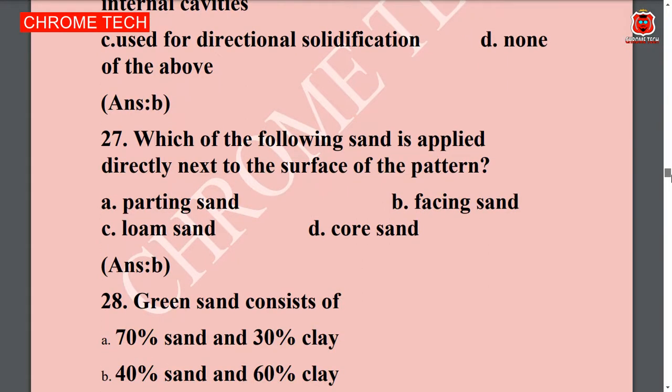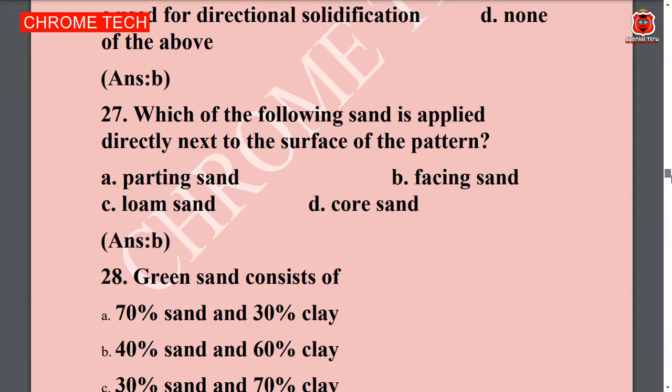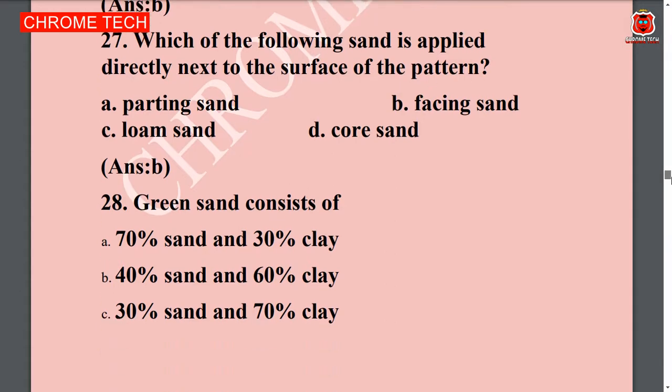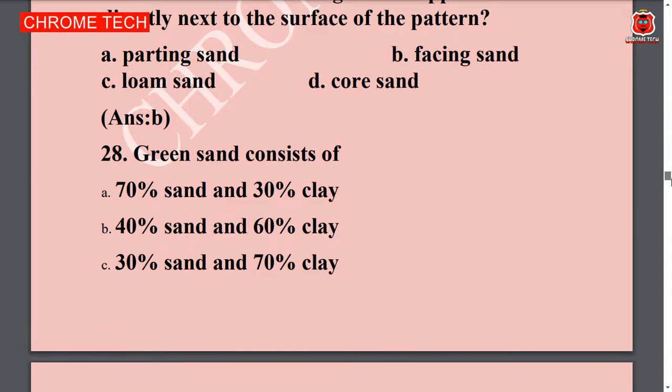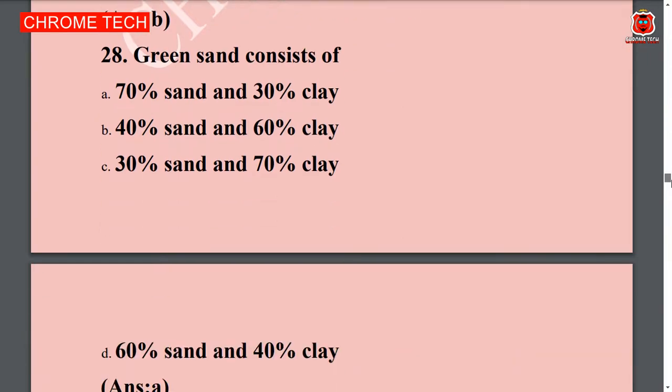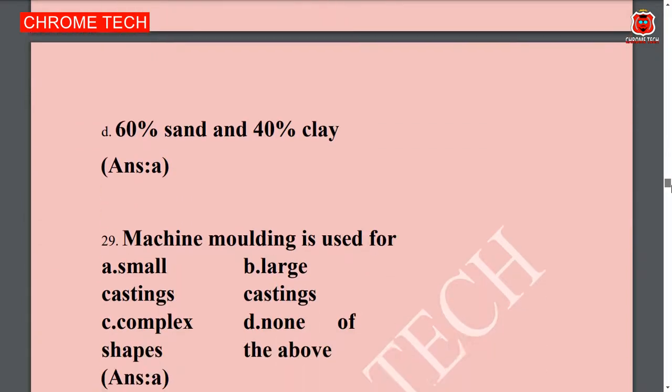Which of the following sand is applied directly next to the surface of the pattern? Option B is the correct answer. Facing sand is the correct answer. Green sand consists of dash. Option A, 70% sand and 30% clay, is the correct answer.